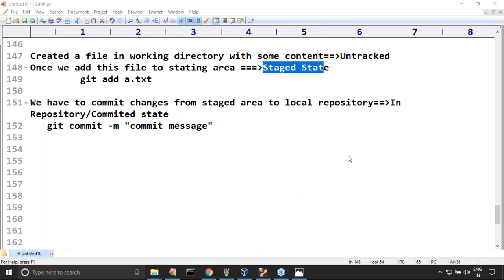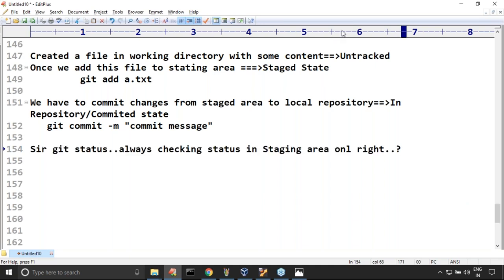Here just observe, there are some doubts. So, git status is always checking in the staging area, right? Git status is always going to check in all locations, not just the staging area. Remember. Vasudhara is asking the question: does git status always check in the staging area only? No, it is not going to check only in the staging area, it is going to check everywhere, in all areas. Vasudhara, is it clear?